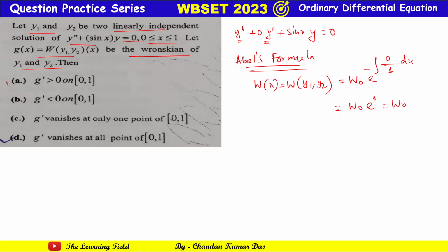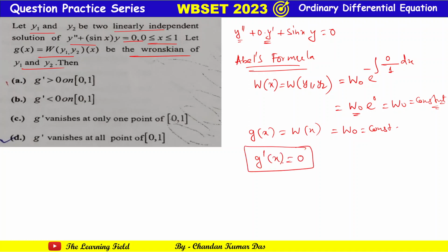So it is obviously a constant value, you all know that, because this is the initial value. Okay, fine. So this is the value of g. So g(x) is equal to the Wronskian of x. What is the value of g(x)? It is equal to simply a constant. So what is g dash x? G dash x is completely 0.